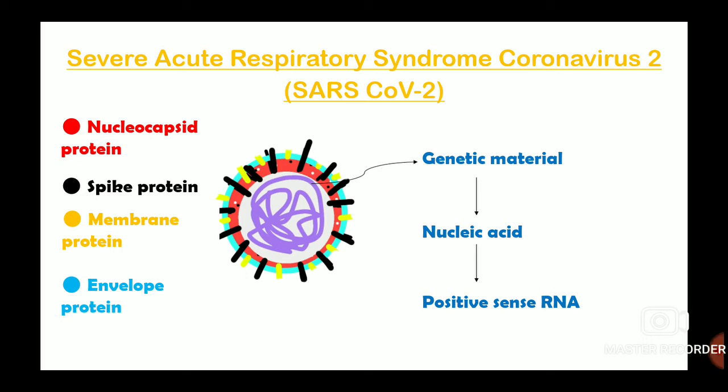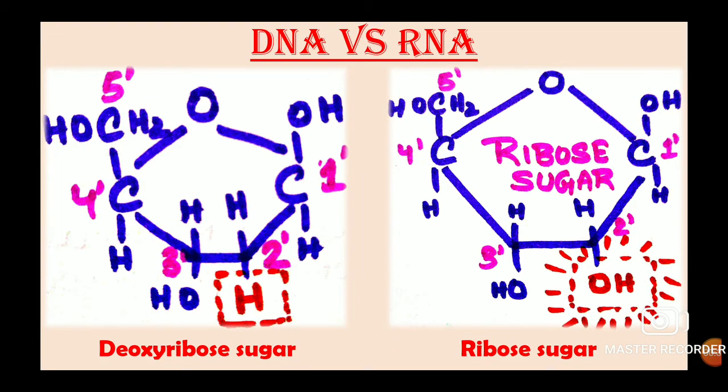But now, in order to understand why new variants of the virus are coming up so quickly, so rapidly, we need to look deeper into the structure of RNA and DNA. Now, three major components are generally present in DNAs or RNAs. Number one, a sugar moiety. Number two, a nitrogenous base. And number three, a phosphate group. So the main difference lies in the sugar moiety. In DNA, we have deoxyribose sugar, while in RNA, we have ribose sugar.